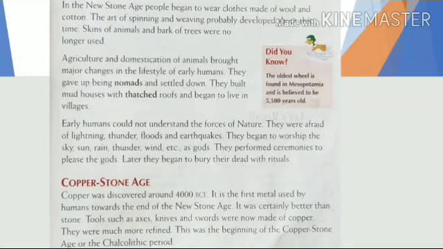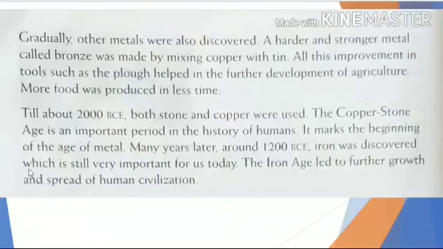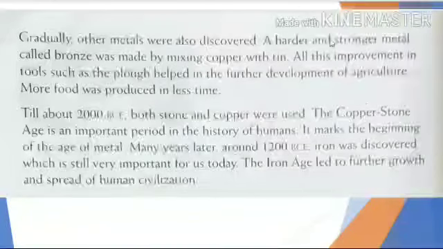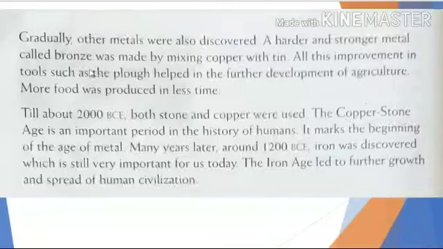Gradually, other metals were also discovered. A harder and stronger metal called bronze was made by mixing copper with tin. All this improvement in tools such as plough helped in the further development of agriculture. More food was produced in less time. Till about 2000 BCE, both stone and copper were used. The copper stone age is an important period in the history of humans. It marks the beginning of the age of metal.